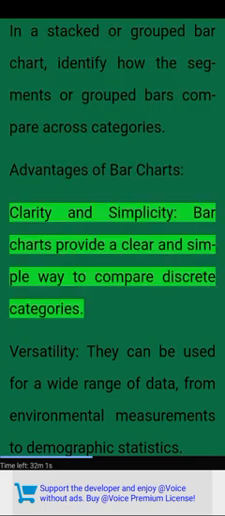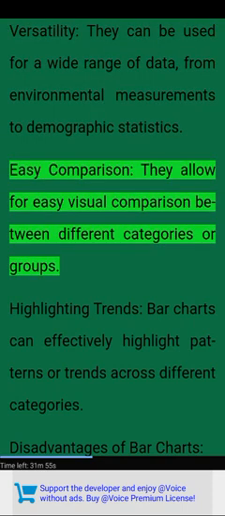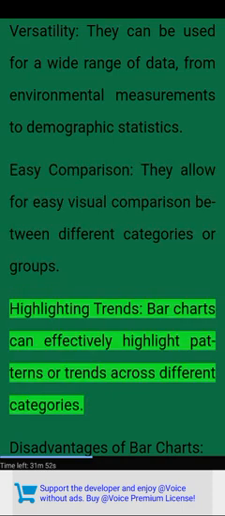Advantages of bar charts. Clarity and simplicity. Bar charts provide a clear and simple way to compare discrete categories. Versatility. They can be used for a wide range of data, from environmental measurements to demographic statistics. Easy comparison. They allow for easy visual comparison between different categories or groups. Highlighting trends. Bar charts can effectively highlight patterns or trends across different categories.